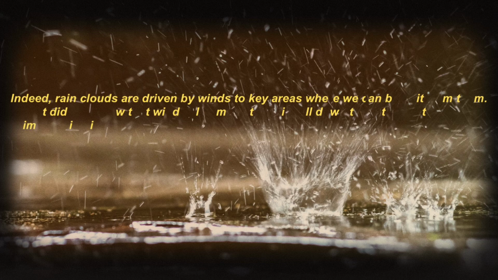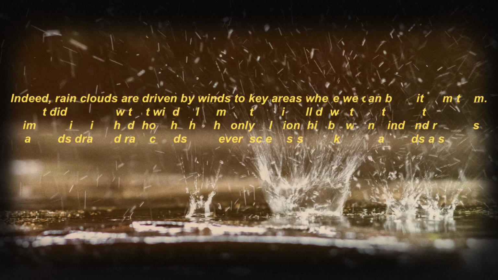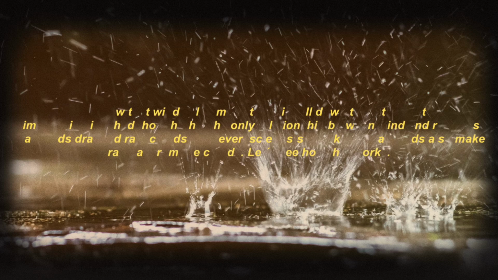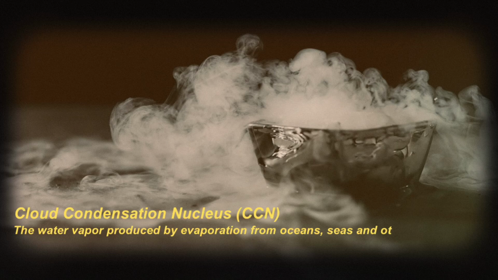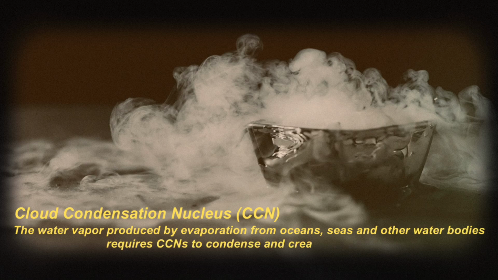Up to recent times, scientists had thought that the only relationship between wind and rain was that winds dragged rain clouds. However, scientists now know that winds also make rain fall from the clouds. Let's see how that works. Cloud Condensation Nuclei, CCN. The water vapor produced by evaporation from oceans, seas and other water bodies requires CCNs to condense and create rain clouds.